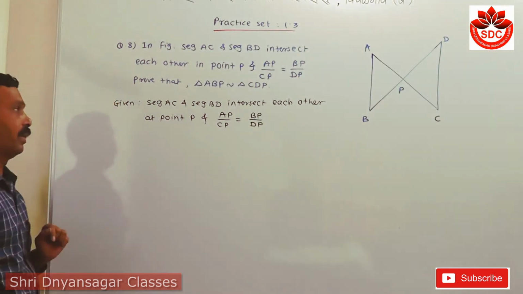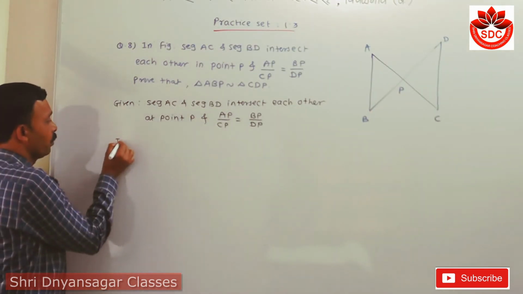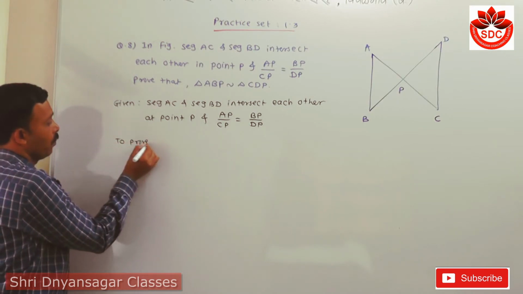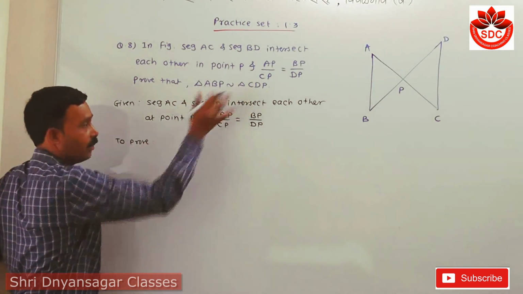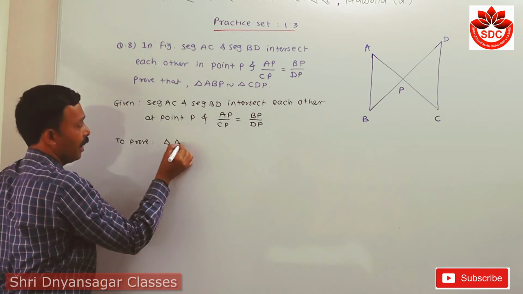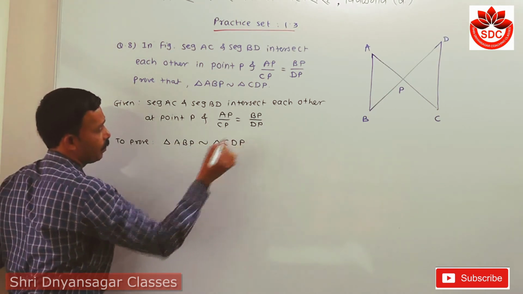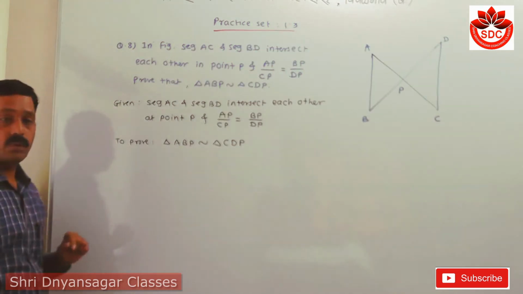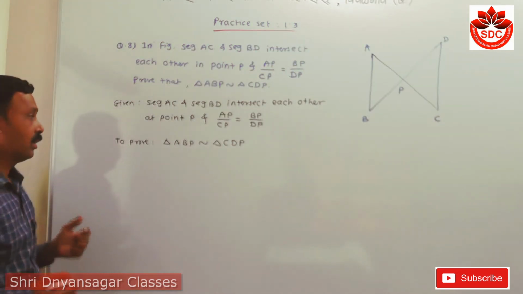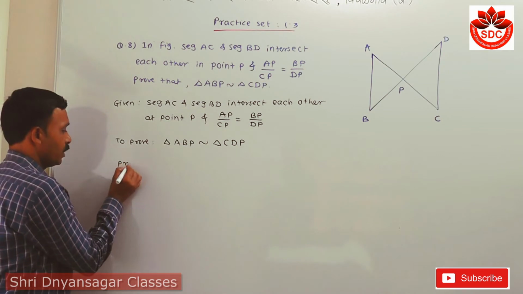Then to prove that these two triangles are similar, meaning triangle ABP is similar with triangle CDP. Now we have to prove here, so this is the proof.